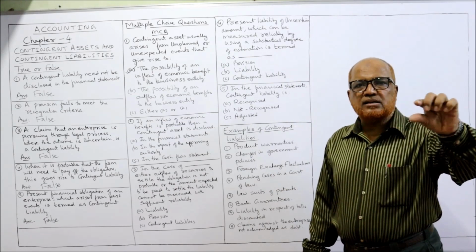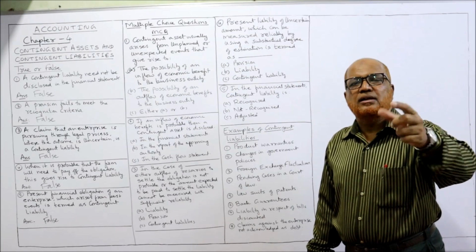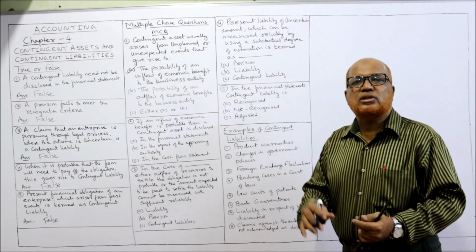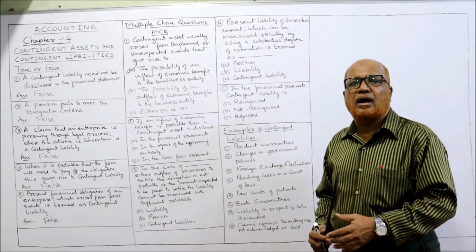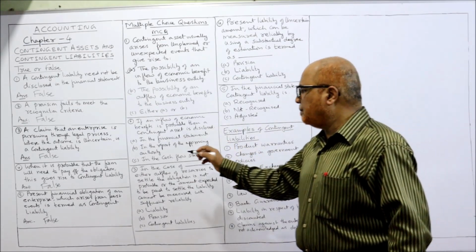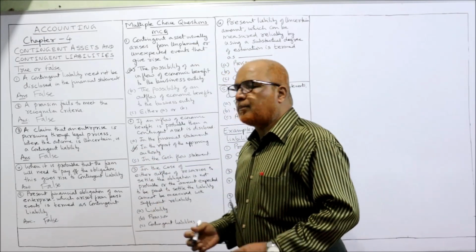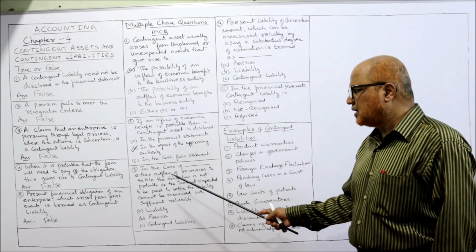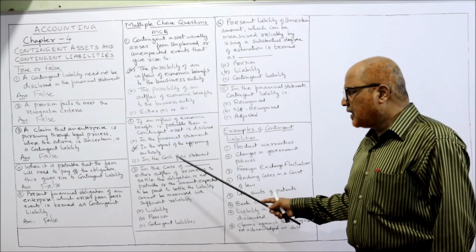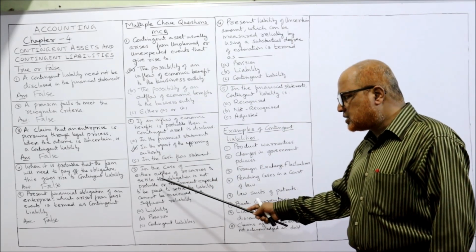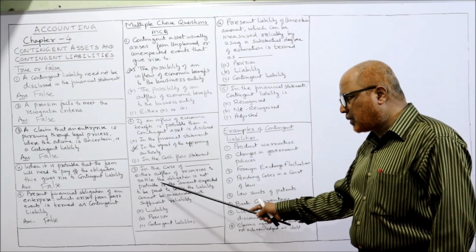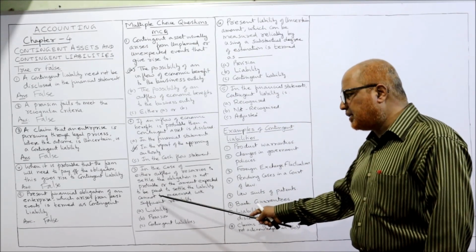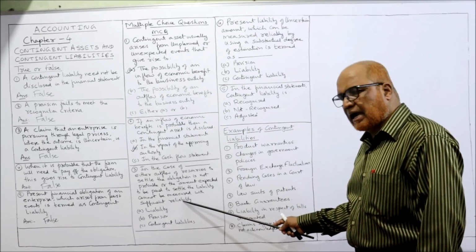In the board of directors report, it should be mentioned that this is a contingent asset due to which there will be economic benefit to the enterprise. So B answer. In the report of the approving authority, it should be disclosed. C. In the case of dash, either outflow of resources to settle the obligation is not probable, or the amount expected to be paid to settle the liability cannot be measured with sufficient reliability.